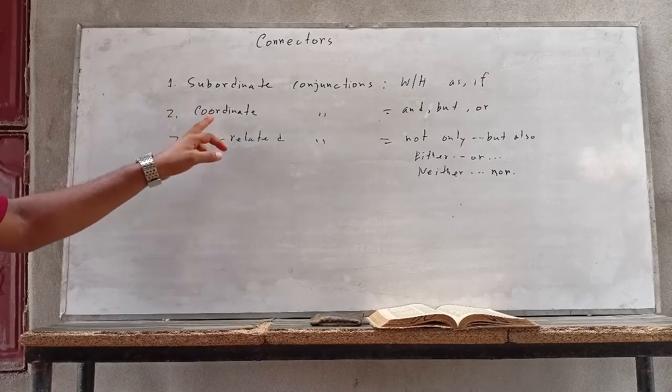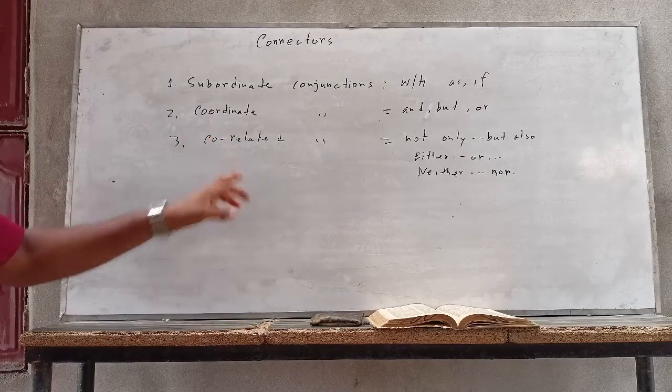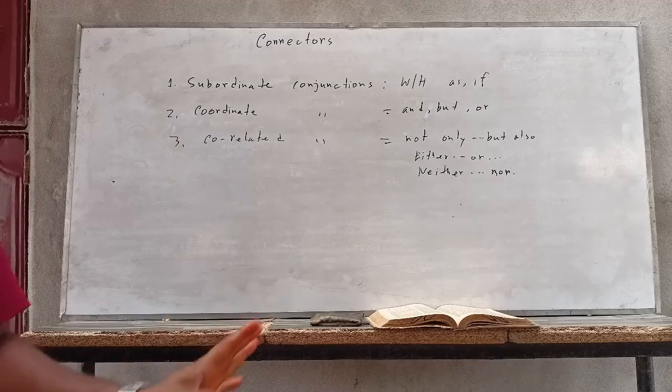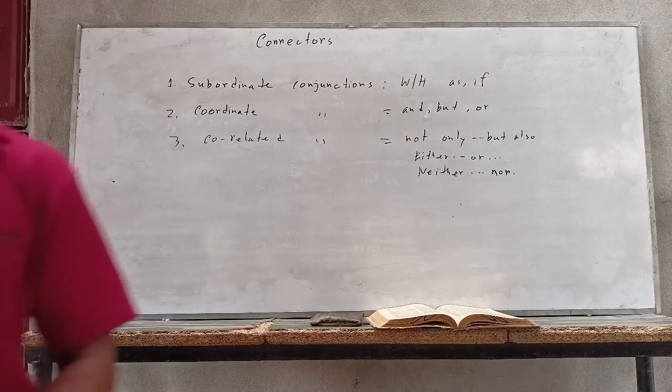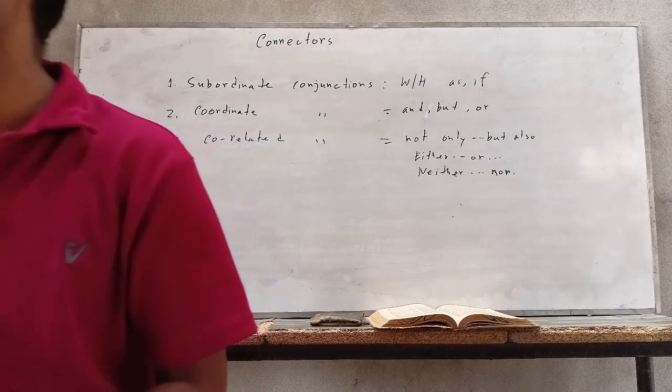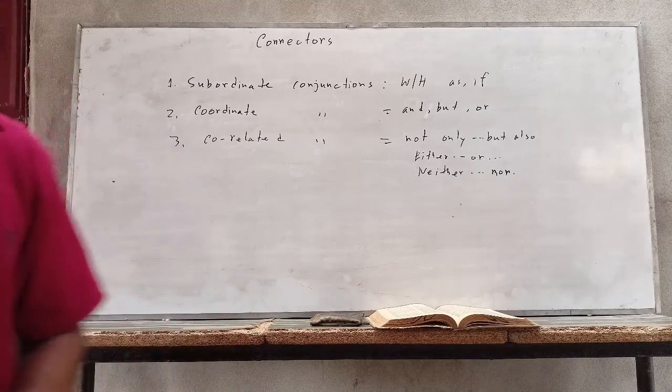So subordinate, coordinate and correlative, we mostly use these types of conjunctions. But sometimes we can use some adverbs. You know what adverbs are?